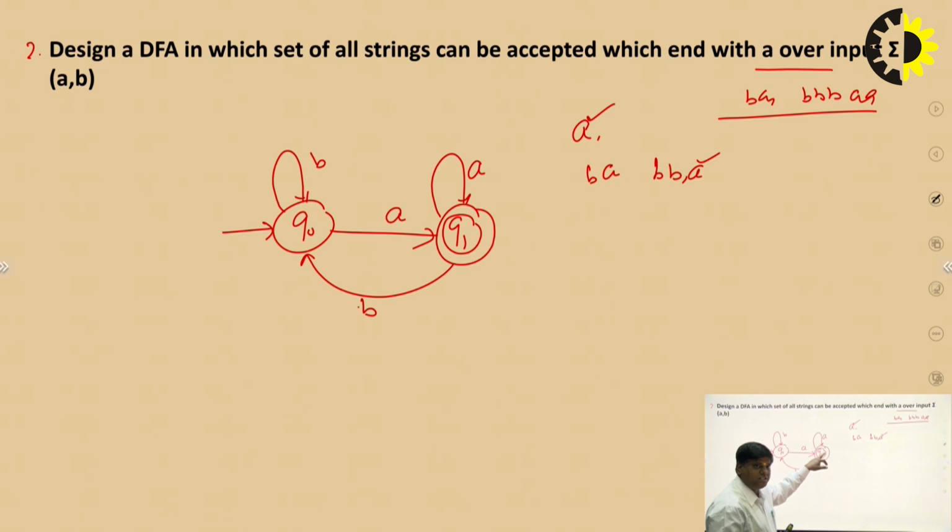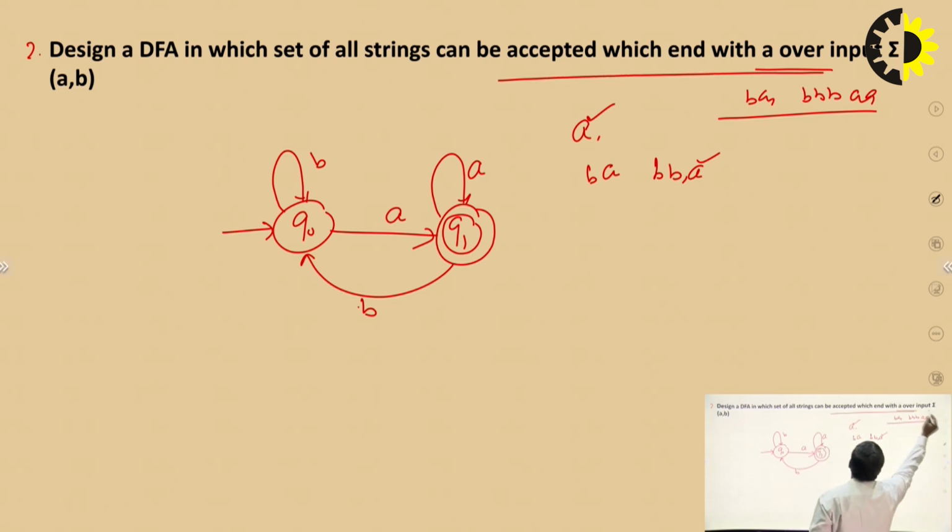When B comes on the final state, move to the initial state and rotate from the initial state, and when A comes, the machine moves to the final state. It means that this finite automata solves our problem that the string always ends with A. And similarly, we design the transition function of this finite automata. This is the solution for this given problem.